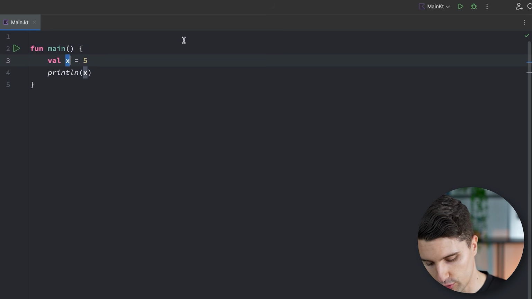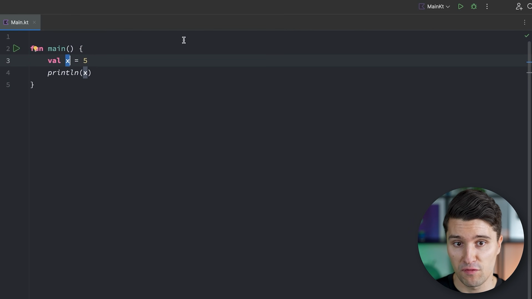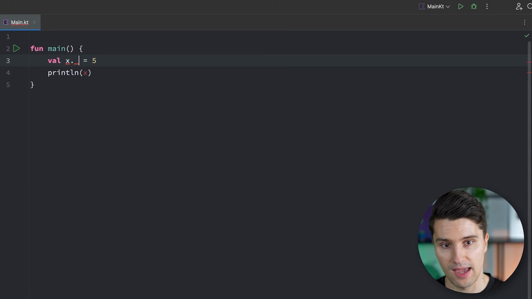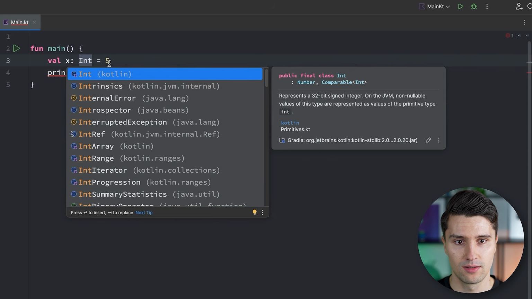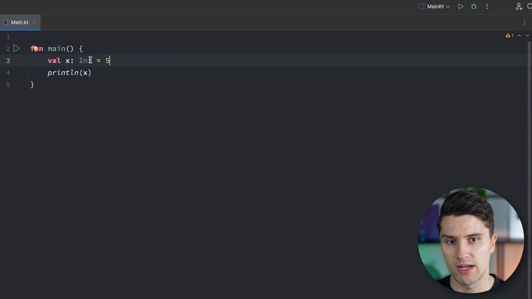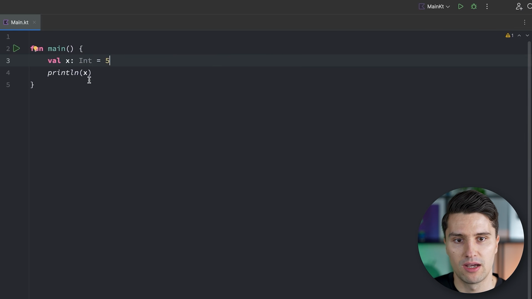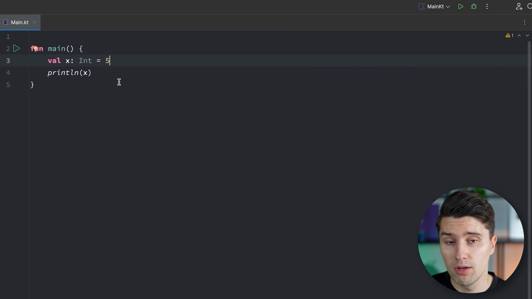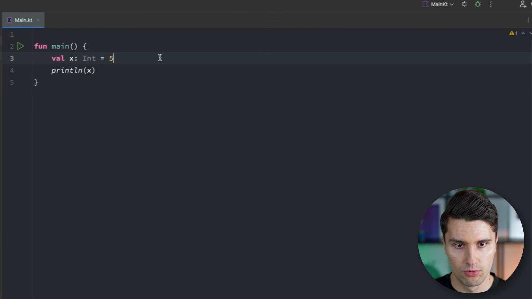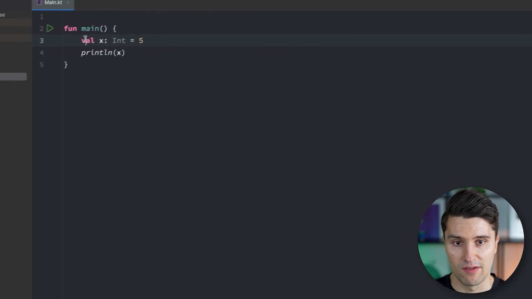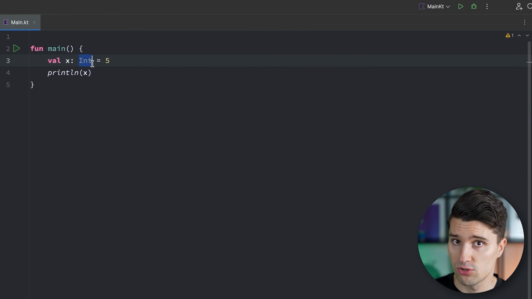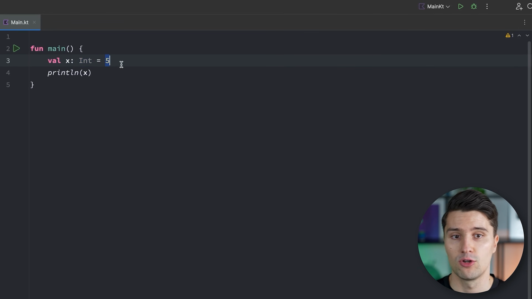So what we could also do is explicitly define this X variable here as an integer by using a colon here and saying Int. Right, simply writing Int. You can see that's grayed out. Whenever IntelliJ grays something out, that means it's redundant. You don't need to specify this, but it's also not a problem if you leave this. So running this code here will really just be the exact same result as before. So this just means, hey, we have a variable X of type integer, so it must be a whole number, and the value of that is 5.